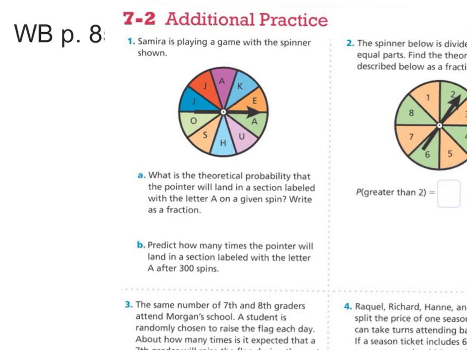So if you look at the spinner, there are actually 2 sections that have A's out of a total of 10. So 2 out of 10, and you can reduce that to 1/5. So 1 out of 5 chance. They said write it as a fraction, so make sure you reduce if you can. 1/5 chance that we're going to spin and get an A.